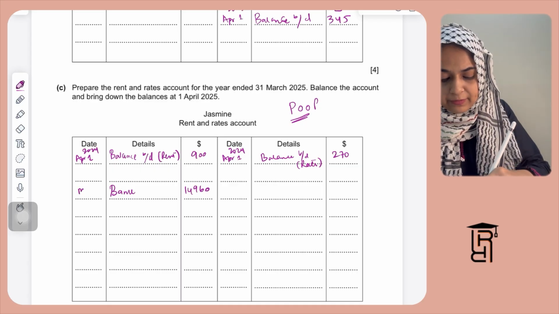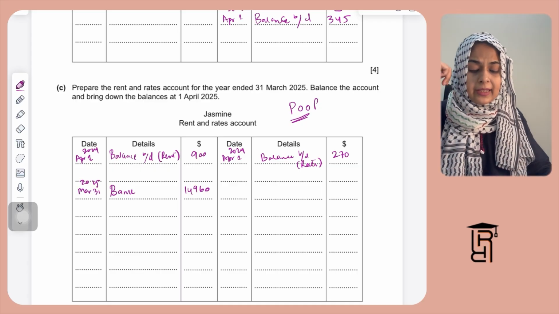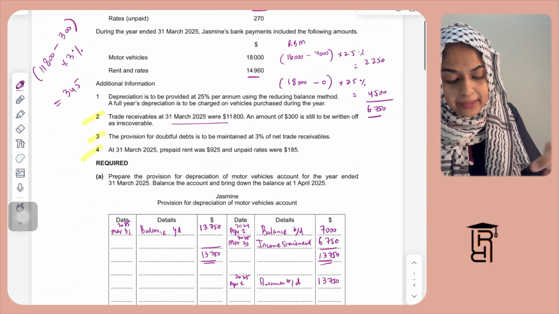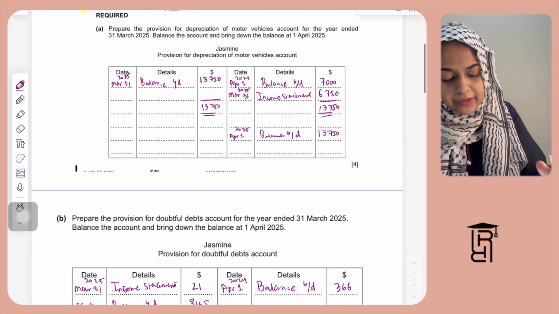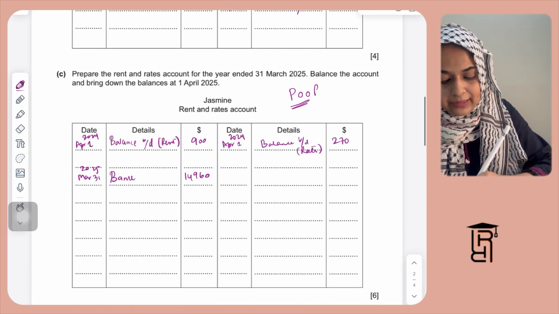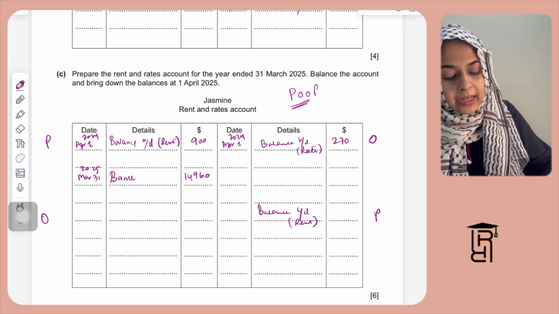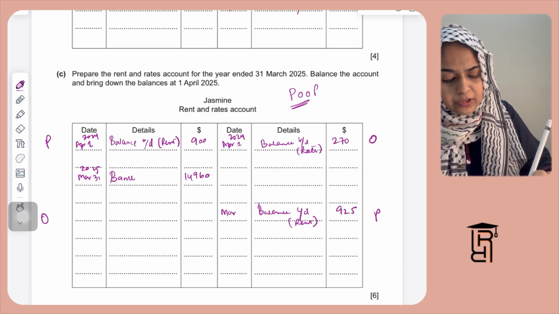This is what we have paid for rates, so I'm going to write here March 31, 2025. And then there are balance carried downs as well. For rent, again there is a prepaid at the end, so 31st March 2025. So it's like this: P, O, O, and then P. That means balance carried down for prepaid is supposed to come on the credit side. I'm going to write here balance carried down, bracket rent, 925. I'm going to write here March 31, 2025.